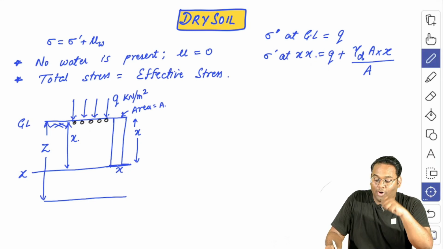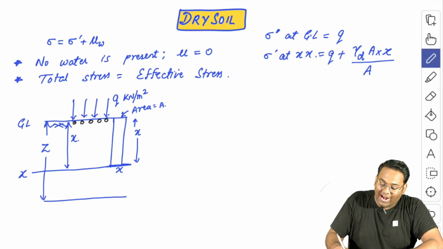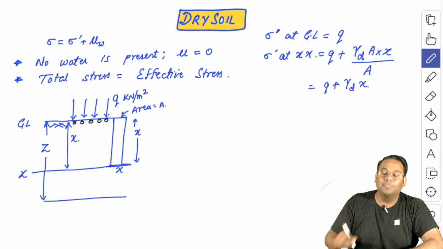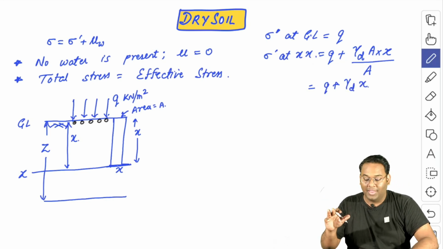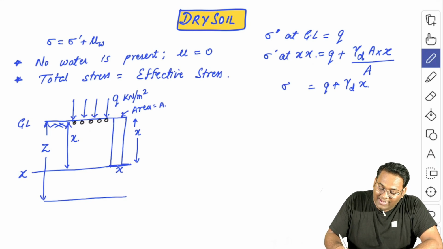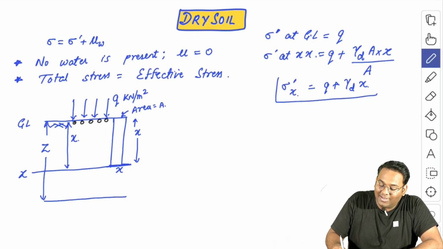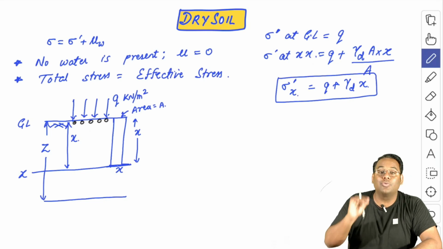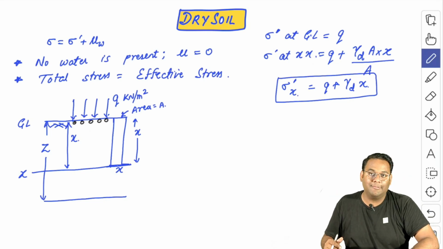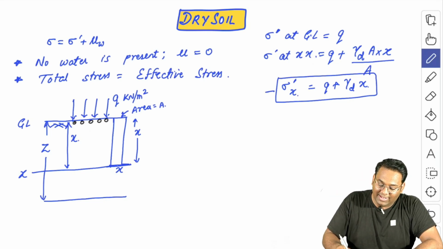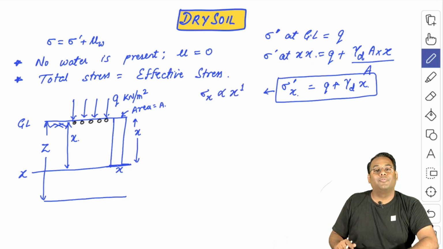Because obviously this whole expression is indicating the stress value, that is small q. So from here what you can see is that it will be equal to small q plus gamma d into x at any level, and from here you can see that this is sigma dash x, and this is directly proportional to x raised to power 1, and hence we can here say that sigma dash x is directly proportional to x to the power 1.